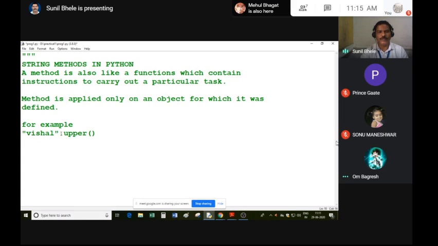So this is one way of calling a method. You write the name of the object and then the dot operator and then the name of the method. This is also like a function. So this is an inbuilt function in Python. When you call this upper method, it converts the string into uppercase letters, meaning all the characters in the string are converted into uppercase characters.